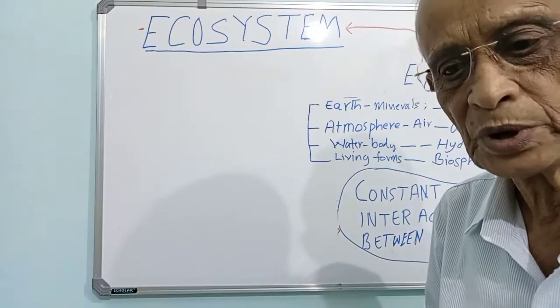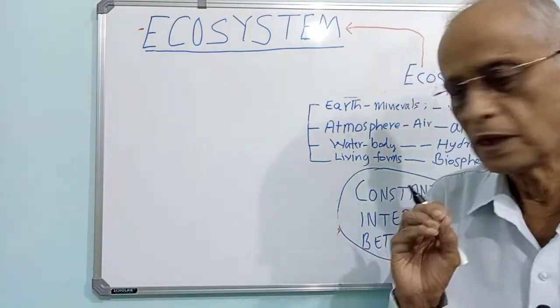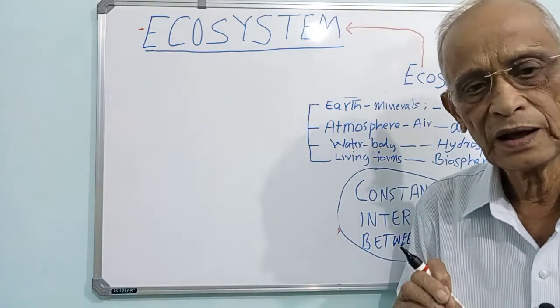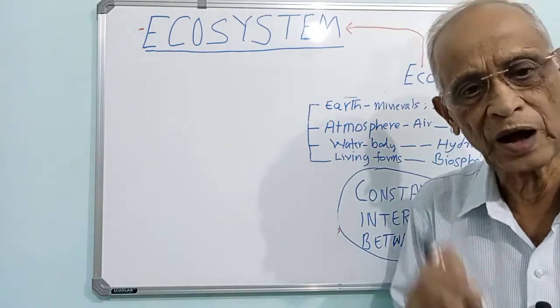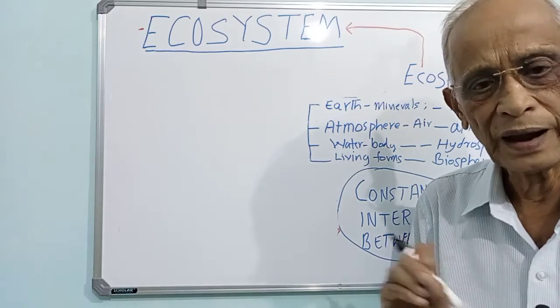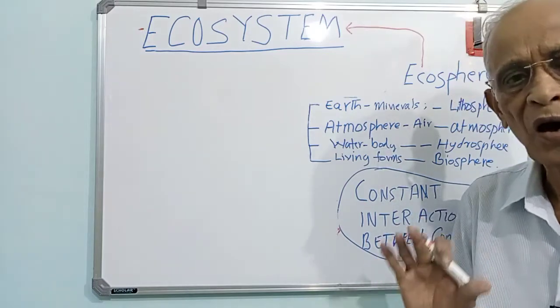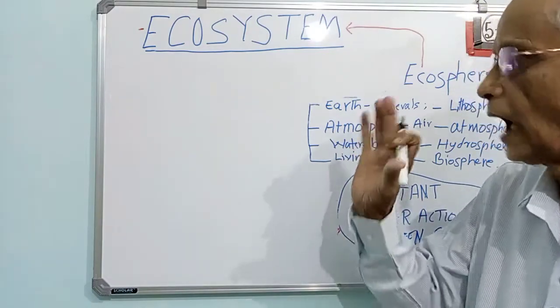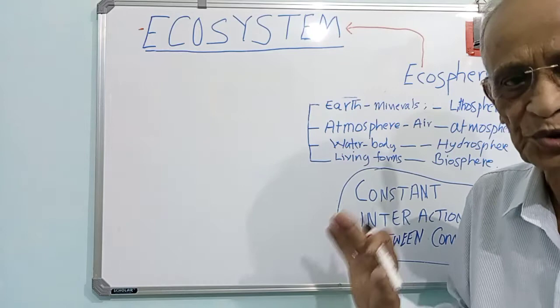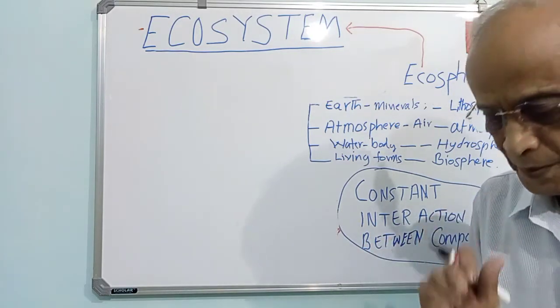We will try to understand a few important understandings and concepts in general and try to know the meaning and interpretation of ecosystem. That is what we are going to do today.